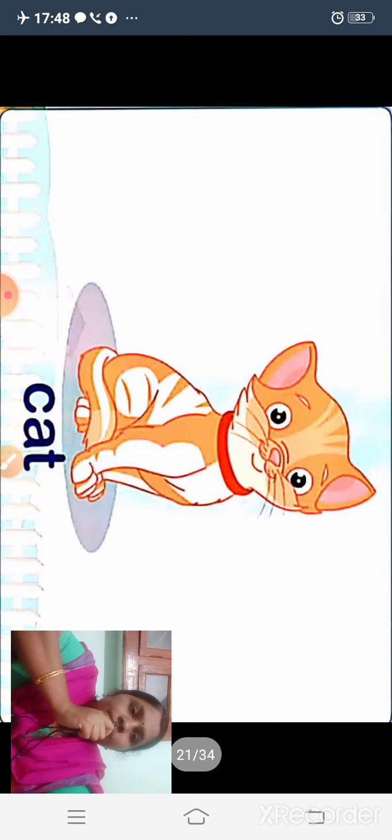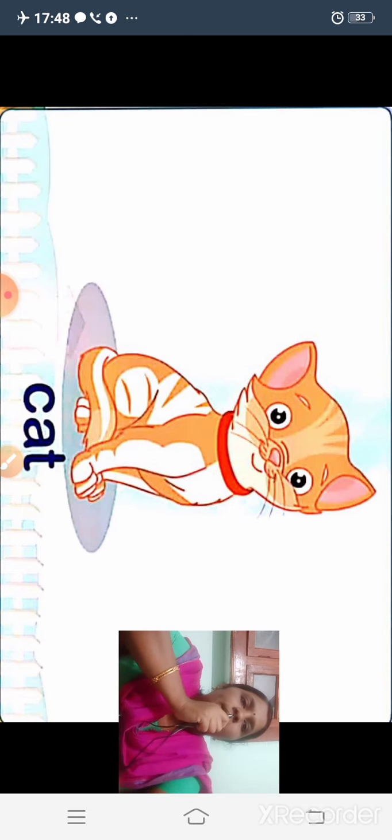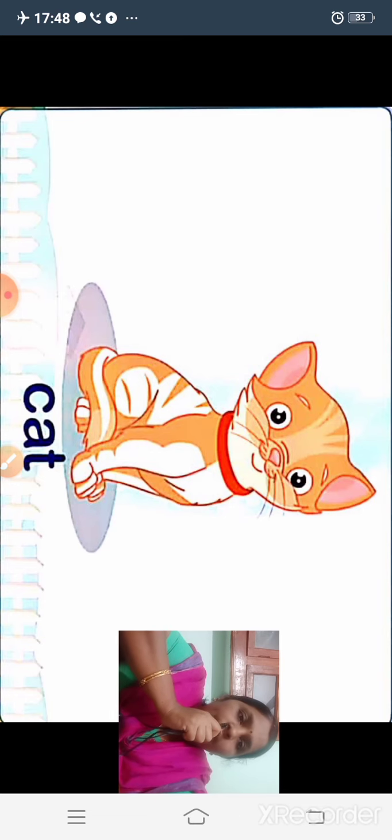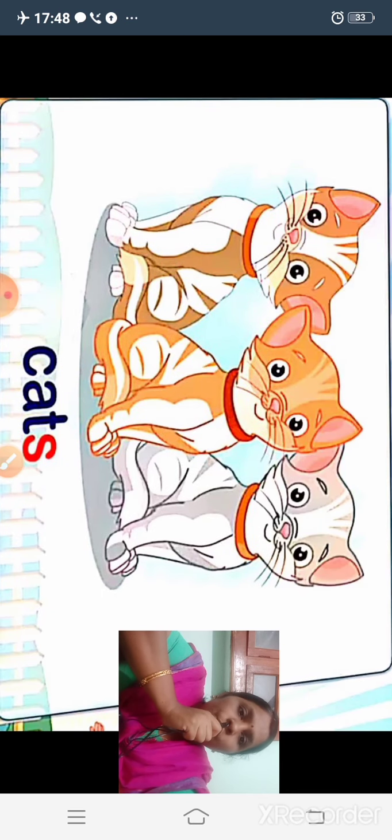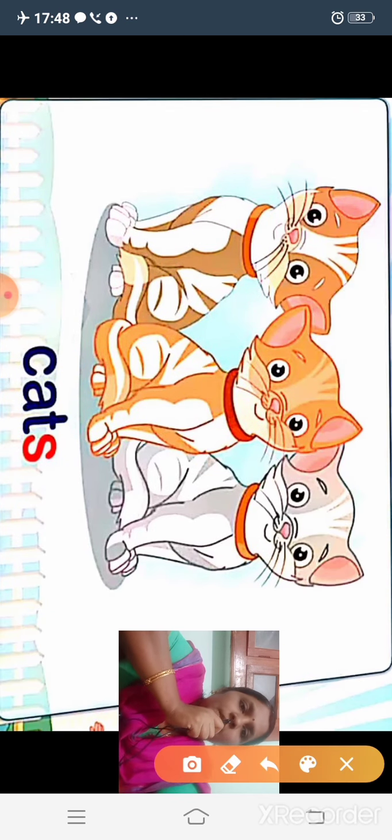Look here. This is a singular noun, cat. We can see only one cat here, so it is said to be in singular form. And we want to change the singular into plural. How can we change this cat to plural? Look at this picture. Here we can see 3 cats. So cat becomes cats.